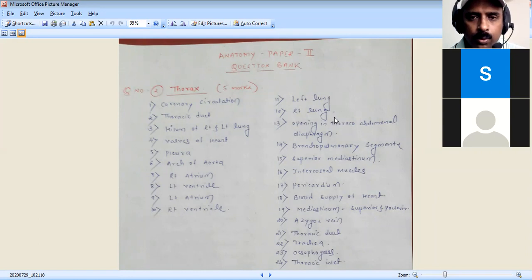For the left lung, you have to tell shape, size, weight, all of it. Lobes: the right lung has 3 lobes and 2 fissures. The left lung has 2 lobes and 1 fissure. Fissures: we have the oblique and horizontal fissure. Lobes in the right lung: upper, middle, and lower lobe. The left lung has upper and lower lobe. Then we have the oblique fissure. So this is all you have to include in the points of the right and left lung.